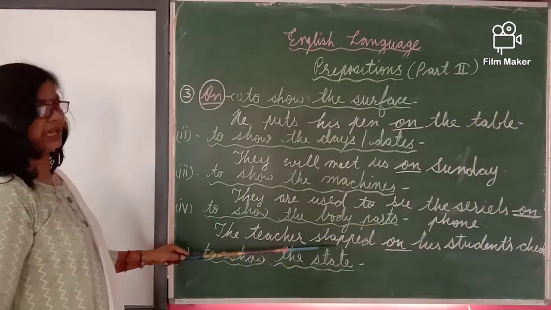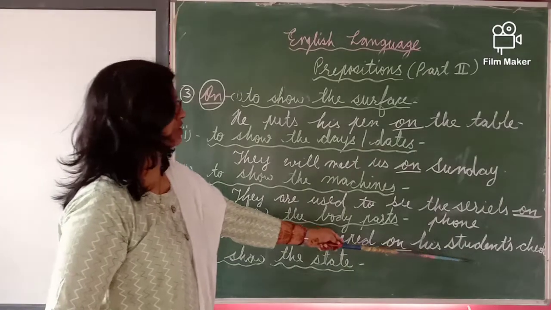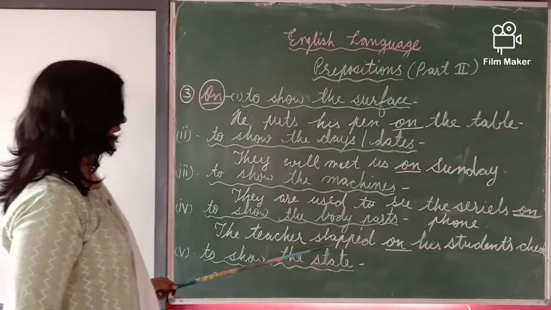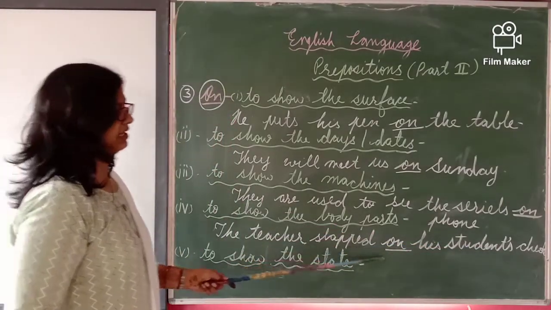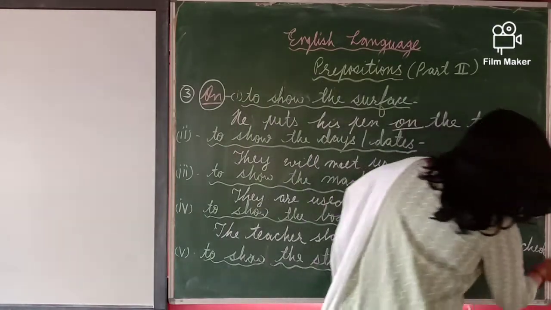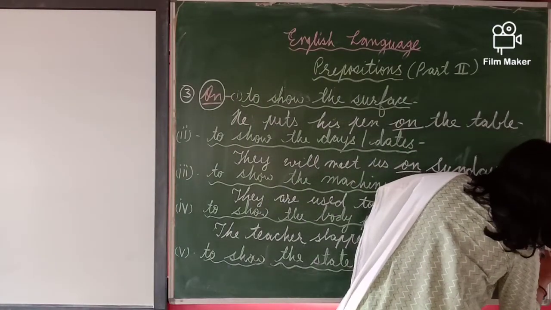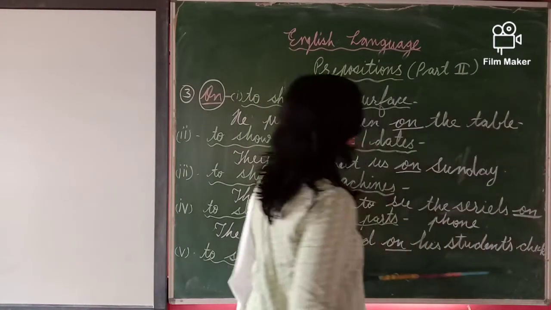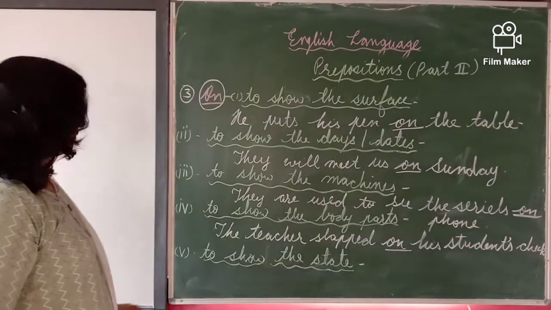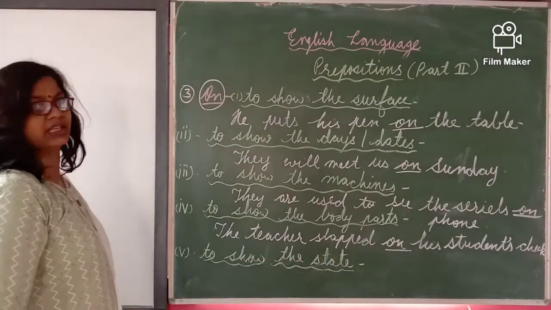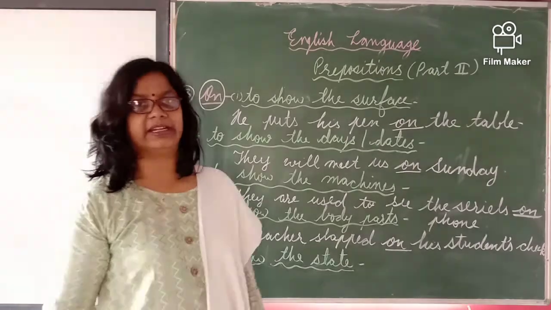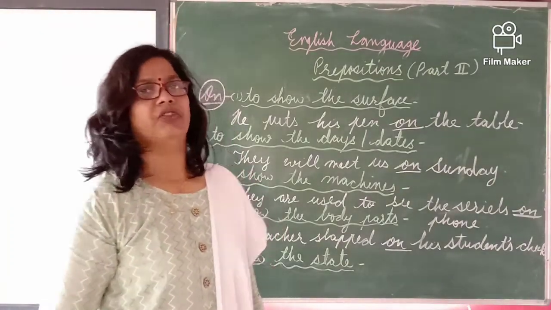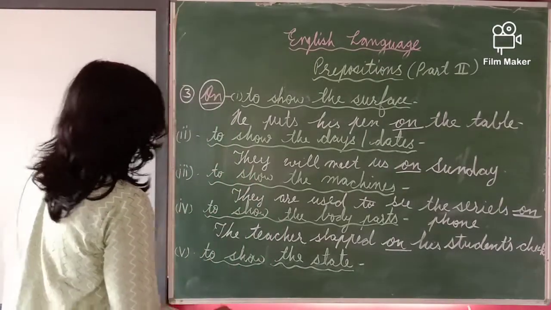Here the slap, the hand, the palm is touched with the student's cheek. So here the teacher is showing that he has put the slap on his student's cheek. To show the state, any condition, there also we will mention on.